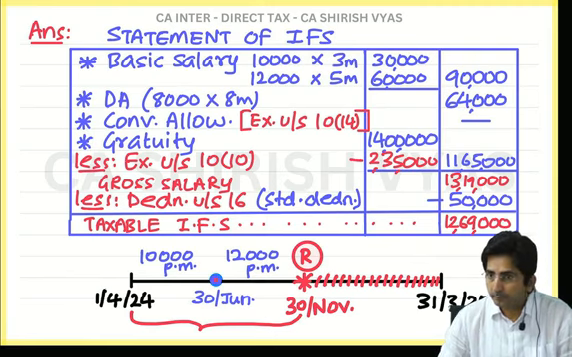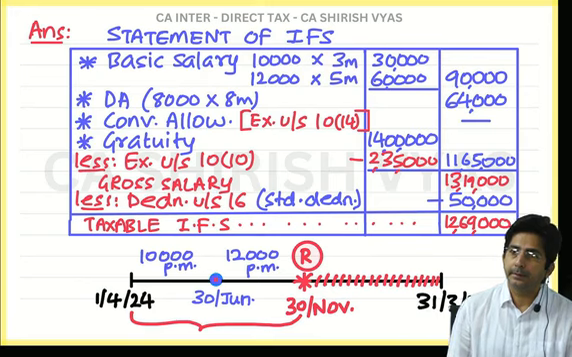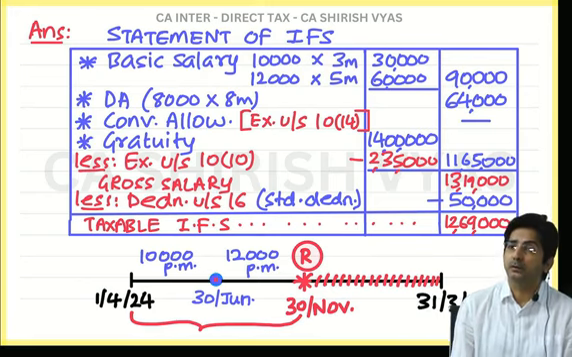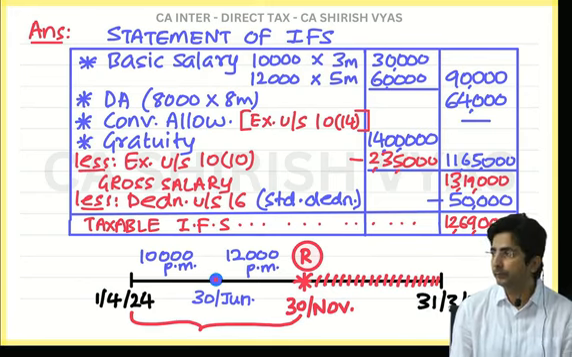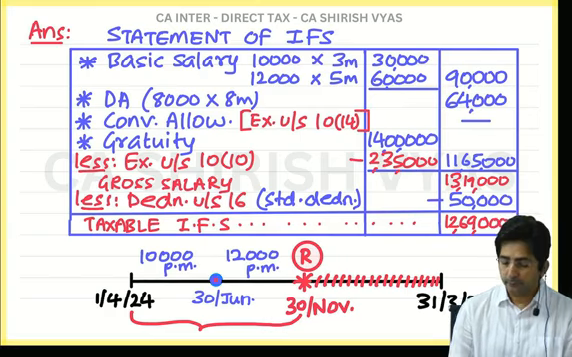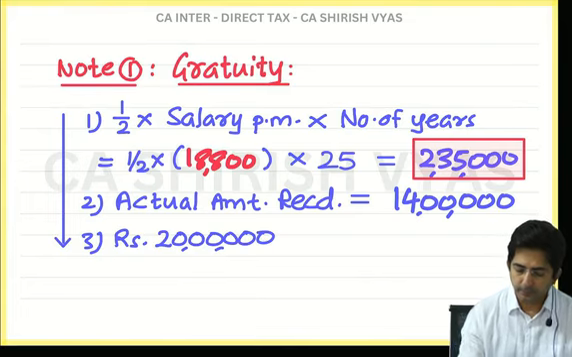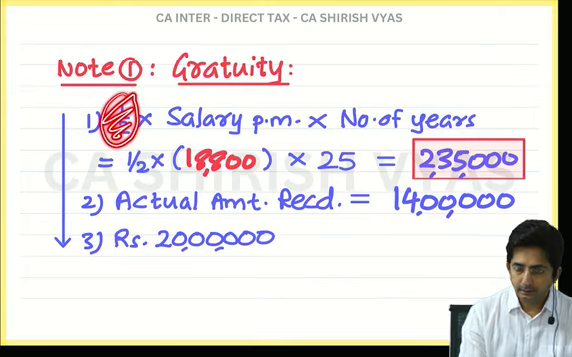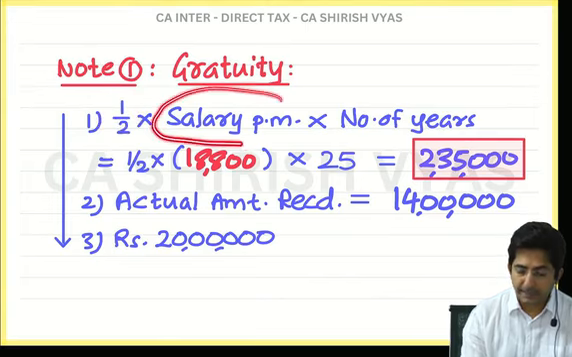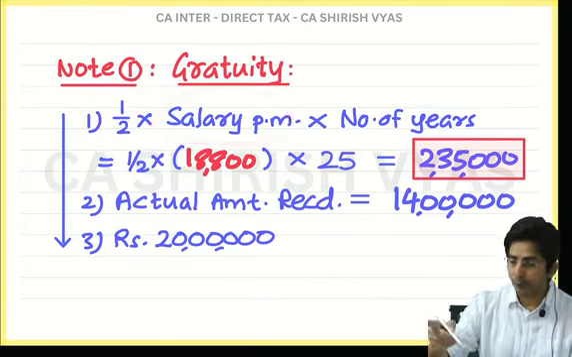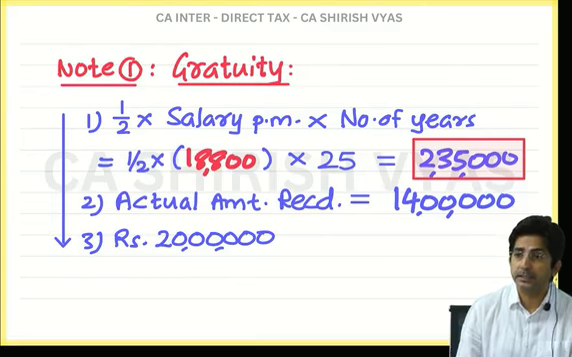Now tell me, ready? What if the employee was a POGA employee? Tell me what changes will happen here. Yes, first change is this will become 15 by 26. Yes, your salary will be average or latest? Calculate and show me what is the latest.